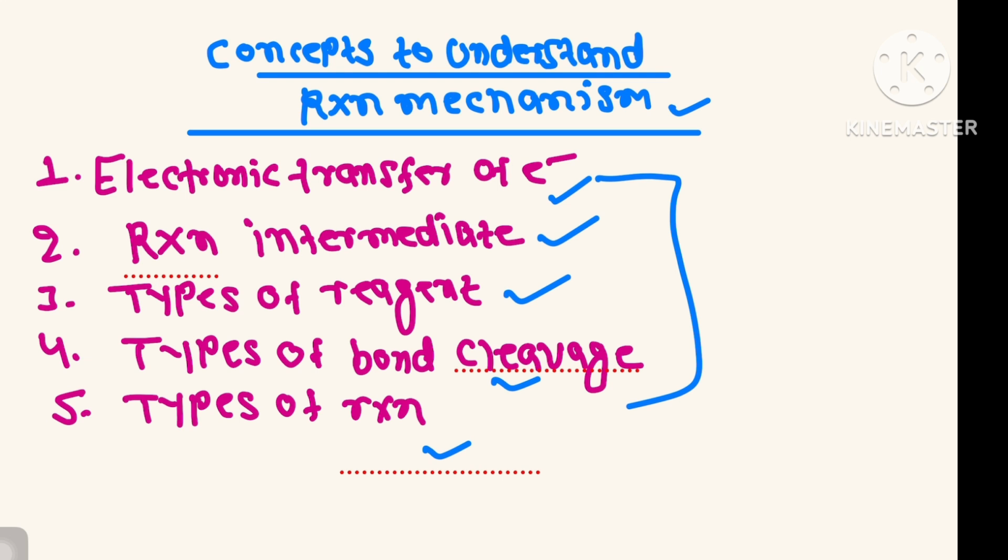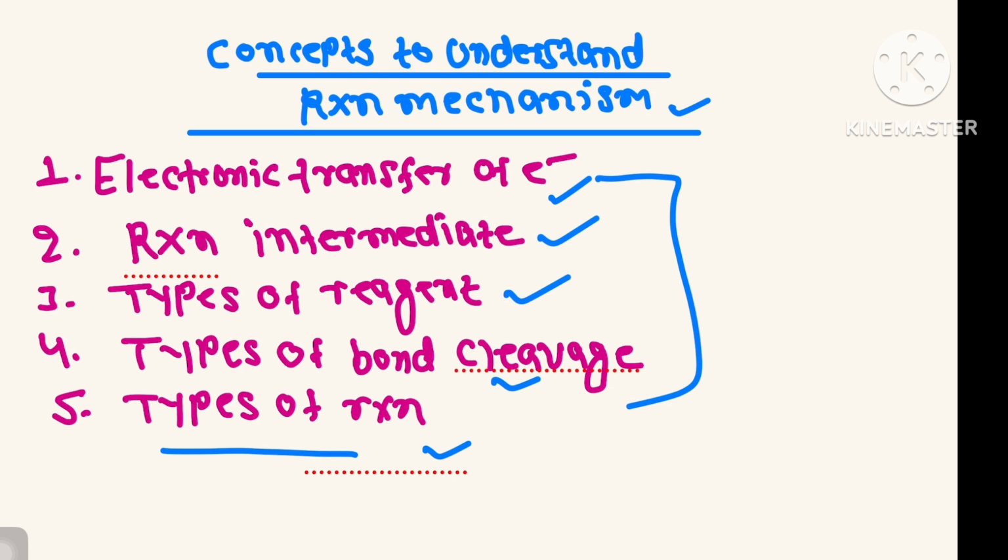In types of reagent, I'll talk about electron rich species and electron deficient species like electrophile, nucleophile. In types of bond cleavage, homolytic bond cleavage and heterolytic bond cleavage. After that, types of reaction: substitution reaction, addition reaction, elimination reaction and rearrangement reaction.